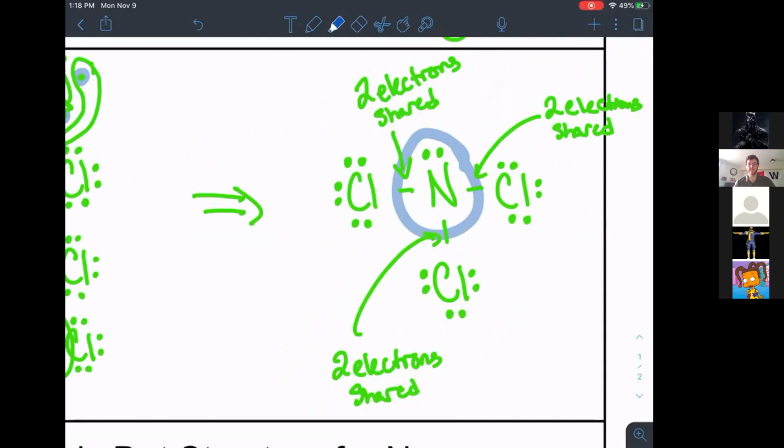It has 8. It's sharing 6 of them, but it has a total of 8 still. Okay, that makes sense. Any other questions about this?